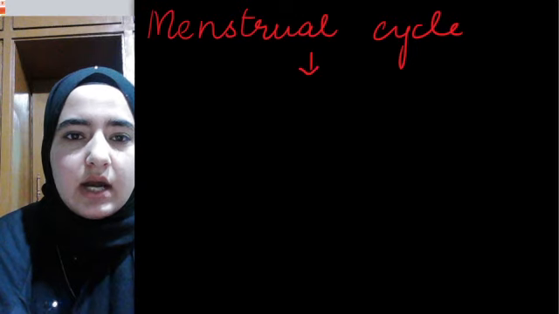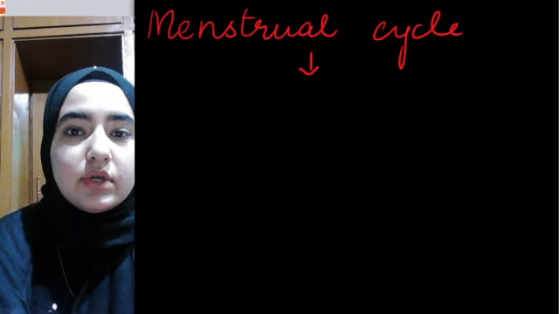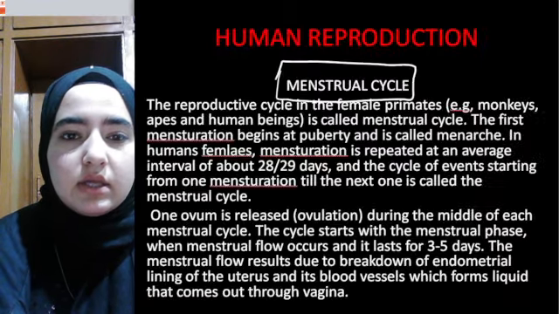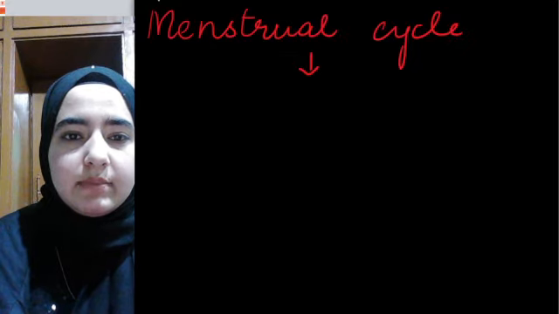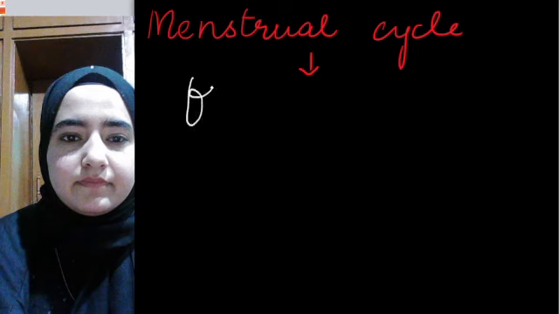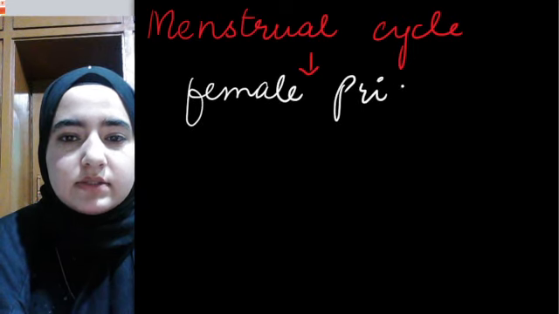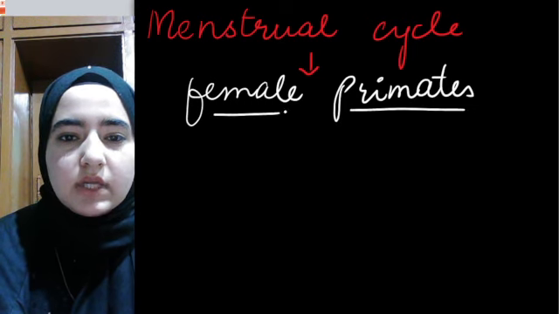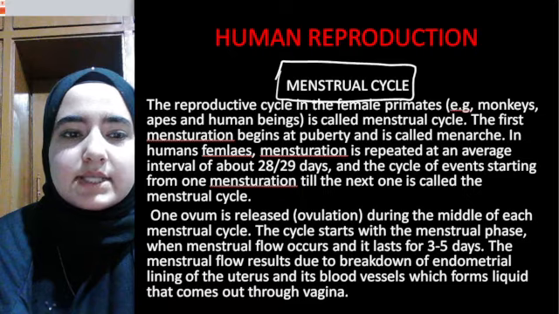This menstrual cycle occurs in females, particularly primate females, okay? Particularly in female primates. I hope this concept is clear.